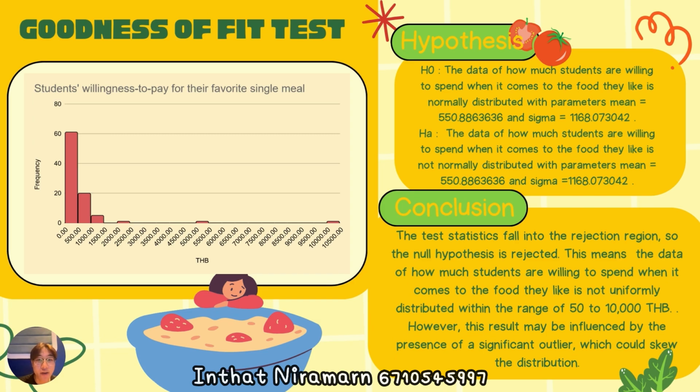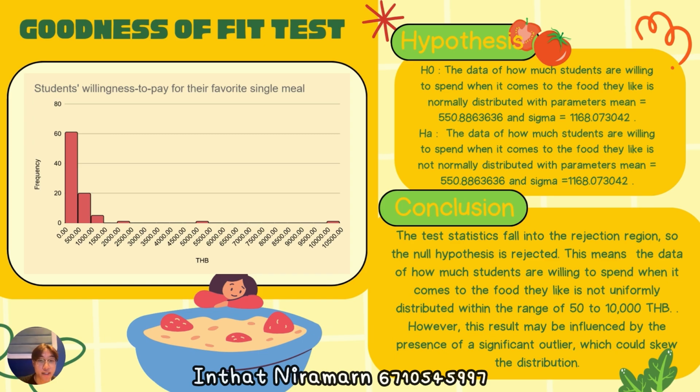Null hypothesis: the data of how much students are willing to spend when it comes to the food they like is normally distributed with parameters mean equal to 550.886 and sigma equal to 1168.073. Alternative hypothesis: the data of how much students are willing to spend when it comes to the food they like is not normally distributed.